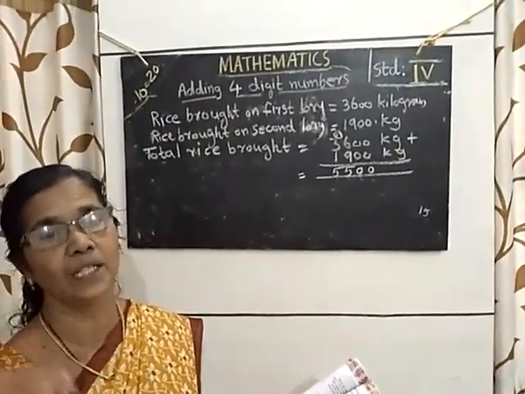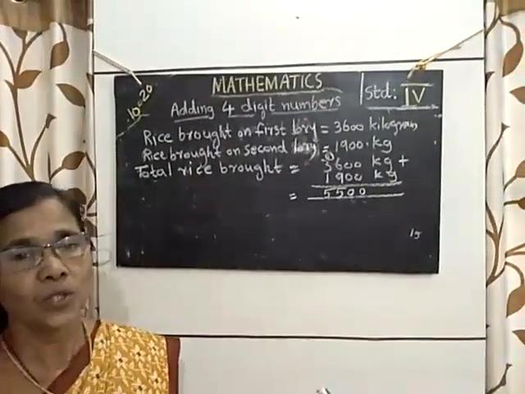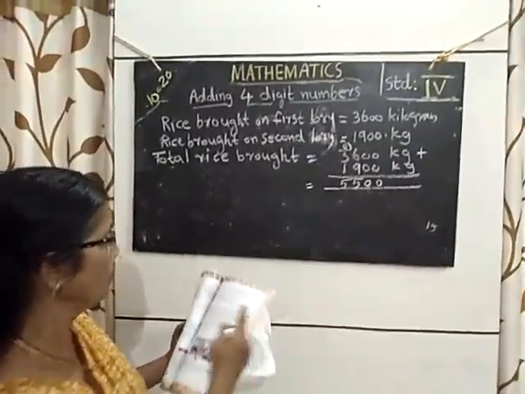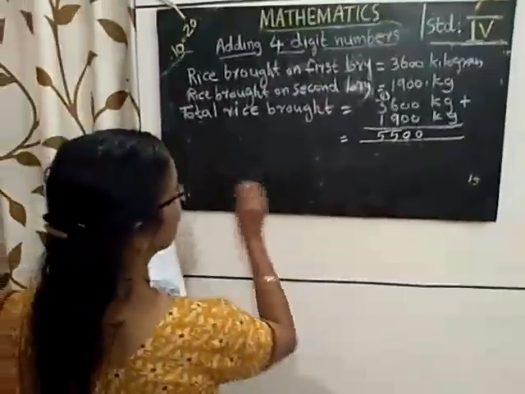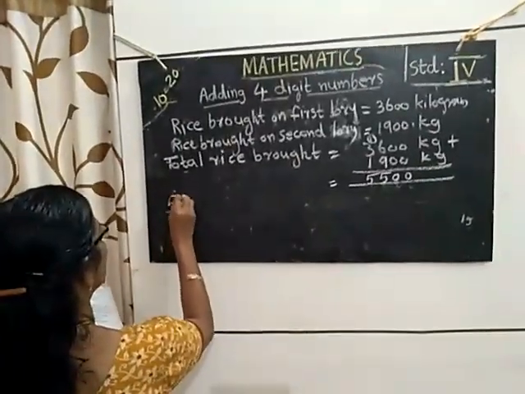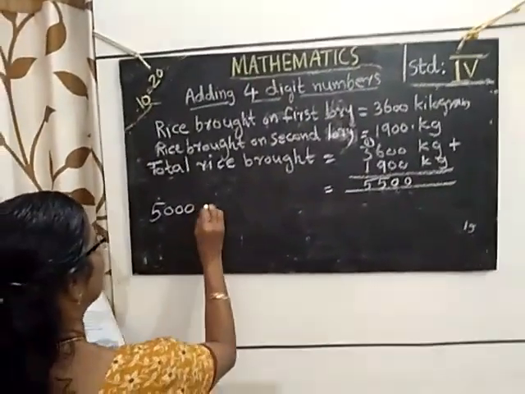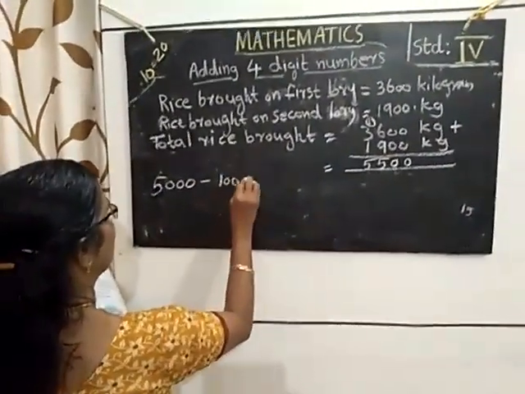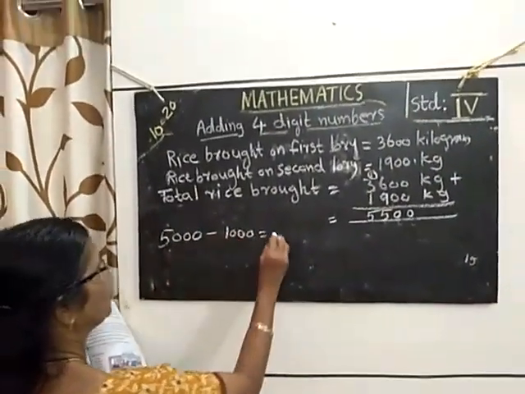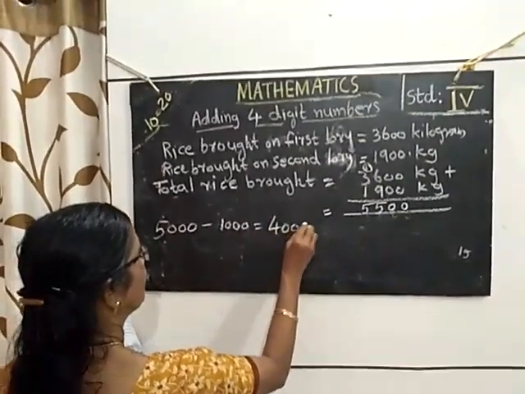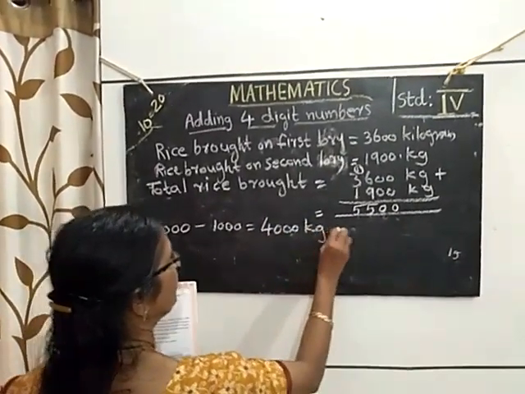Since they gave 1,000 kilograms more on the second day, we have to subtract from here. 5,000 kg was given in 2 days. 5,000 minus 1,000 is equal to 5 minus 1, 4. 4,000 kg was distributed.